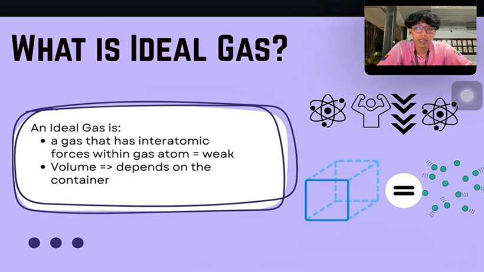And the second one, the volume of the gas atoms themselves is negligible. This means the gas simply expands to fill whatever container it is in, and its volume is entirely determined by the size of its container. Although this model is simplified, it works remarkably well for many common gases like nitrogen and oxygen under normal conditions.